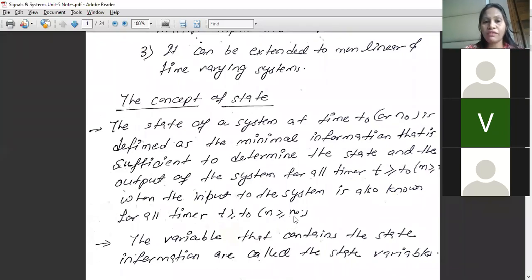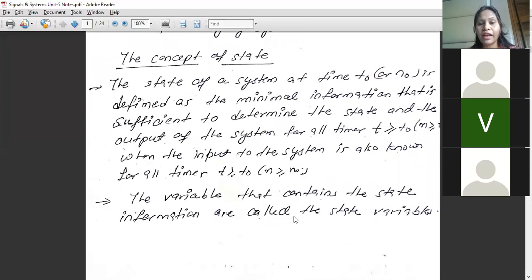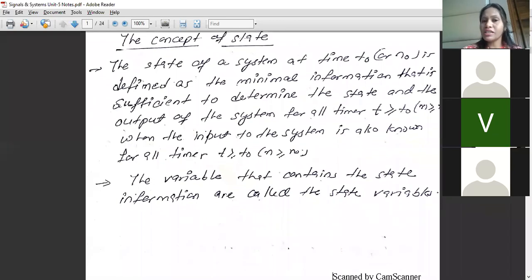So this is how we define the state of the system. Now is this clear to everyone? Right, this is how we define the state of the system at any time n naught, for which whatever is the minimal information that is sufficient to determine the state of the system. The variables that contain the state information, these variables are known as state variables. Okay, so that is all about a state system.